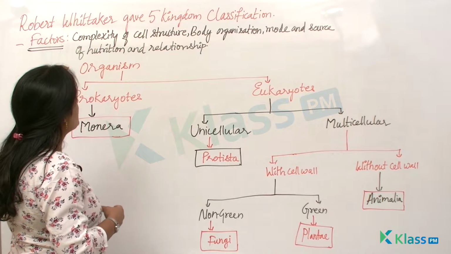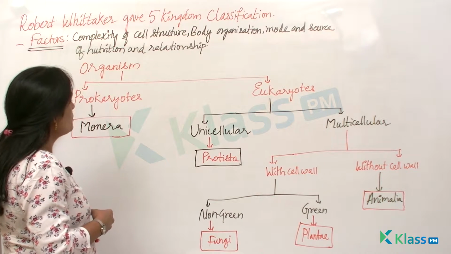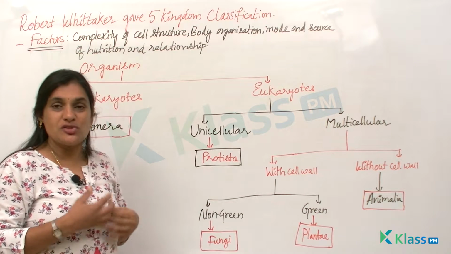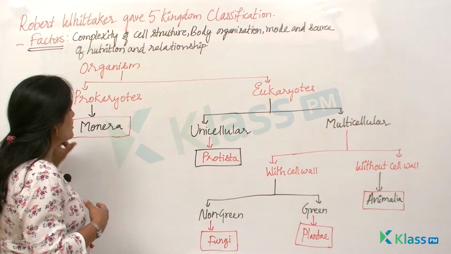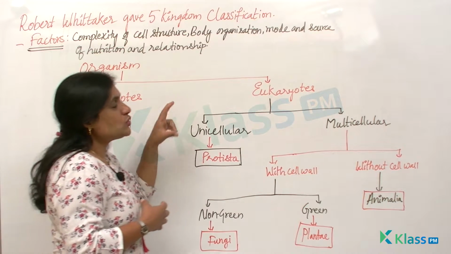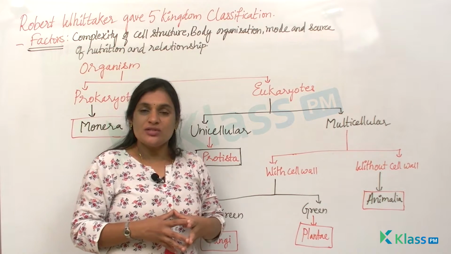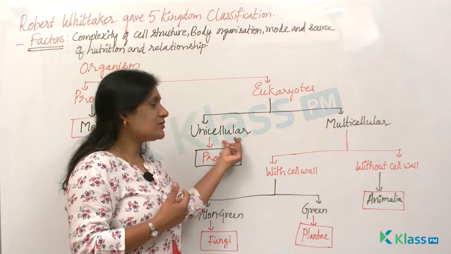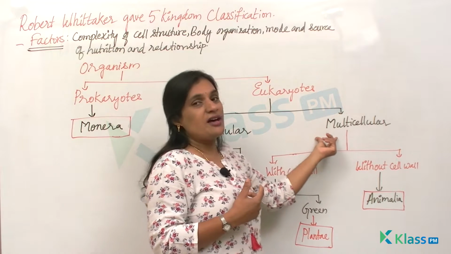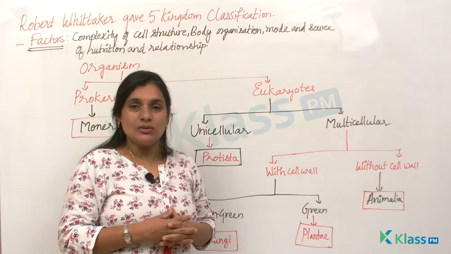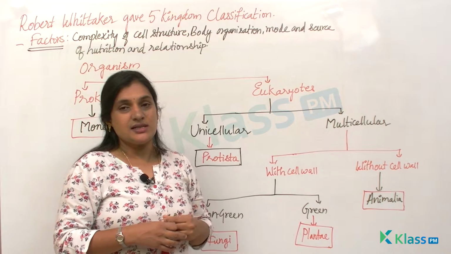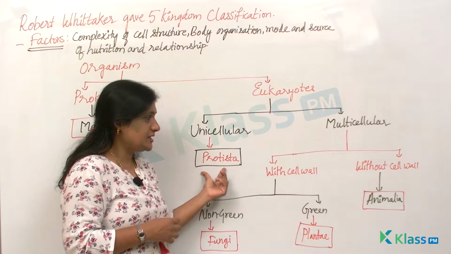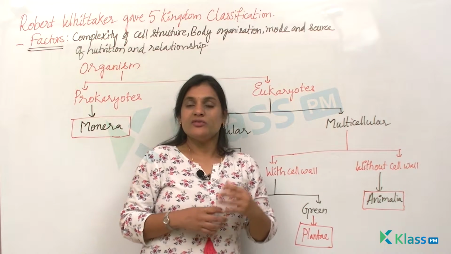According to Whittaker, he categorized organisms into two, prokaryotes and eukaryotes. We have been learning about prokaryotes and eukaryotes right from the beginning, right? Under the prokaryotes you have a kingdom called Monera. We know that eukaryotes have membrane bound organelles, so depending upon the function of the cell, they are classified into unicellular and multicellular. As we all know, unicellular organisms possess one single cell throughout their lifetime. Under unicellular organisms you have a kingdom called Protista, and under multicellular also we have been learning,